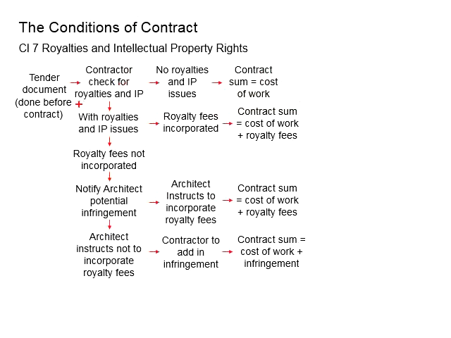Let's say now we have an issue with the royalties and intellectual properties. There will be royalty fees to be incorporated, and the contract sum here should theoretically be the cost of the work plus the royalty fees, and this should have already been resolved during the tendering process.